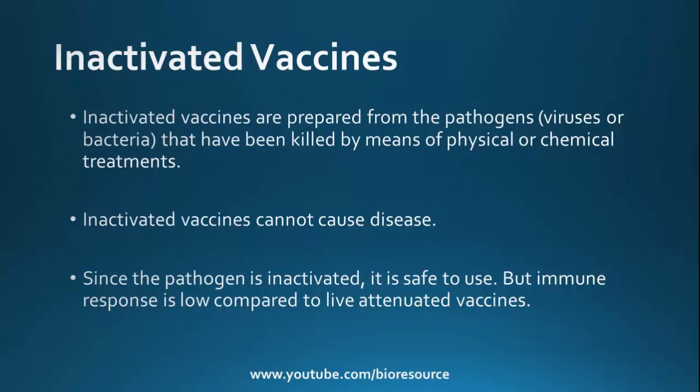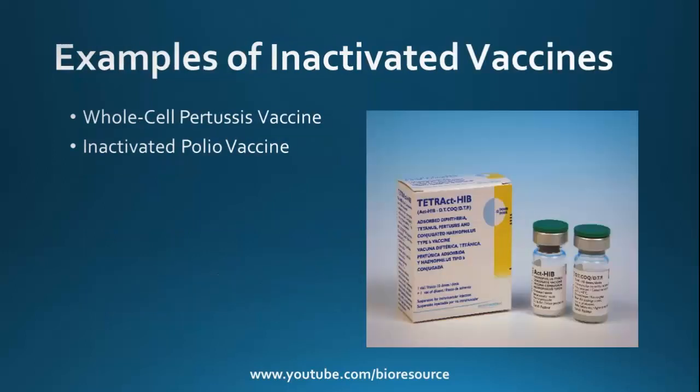Since the pathogen is inactivated, it is safe to use, but the immune response is low compared to live attenuated vaccines. The reason is that inactivated vaccines cannot grow in the immunized person, whereas live attenuated vaccines can still grow and continuously induce immune response. So the inactivated vaccine's effectiveness depends on the dosage, and it is safe to use, but the immune response will be low compared to live attenuated vaccine. Some examples of inactivated vaccines include whole cell pertussis vaccine and inactivated poliovirus vaccine.